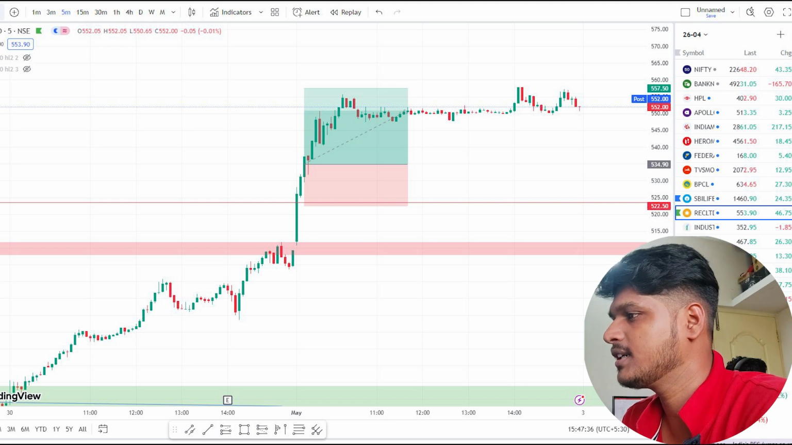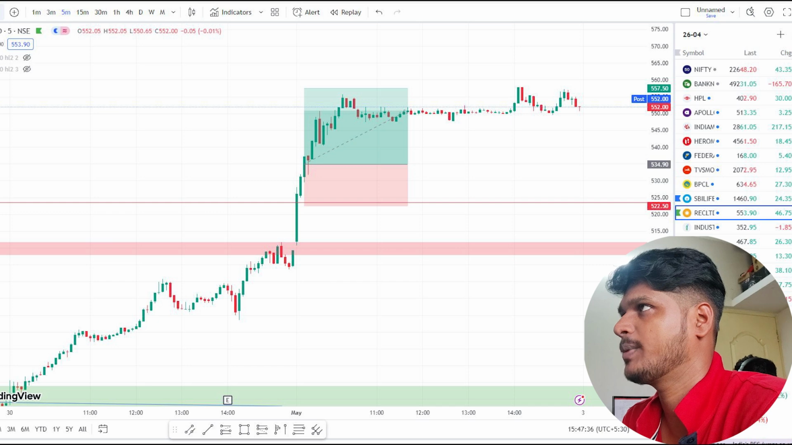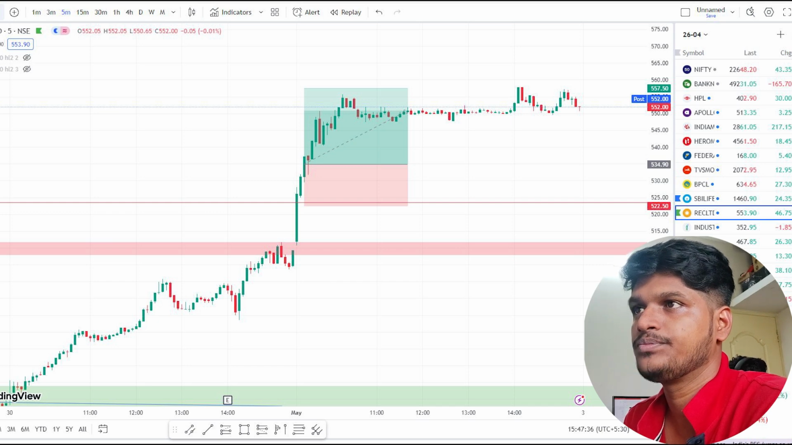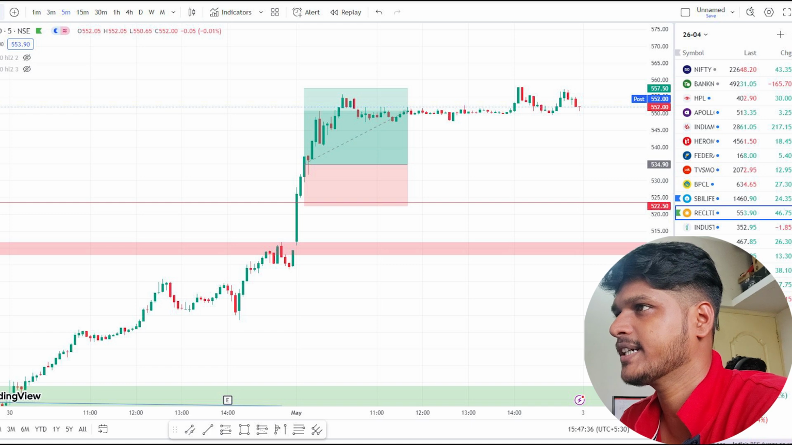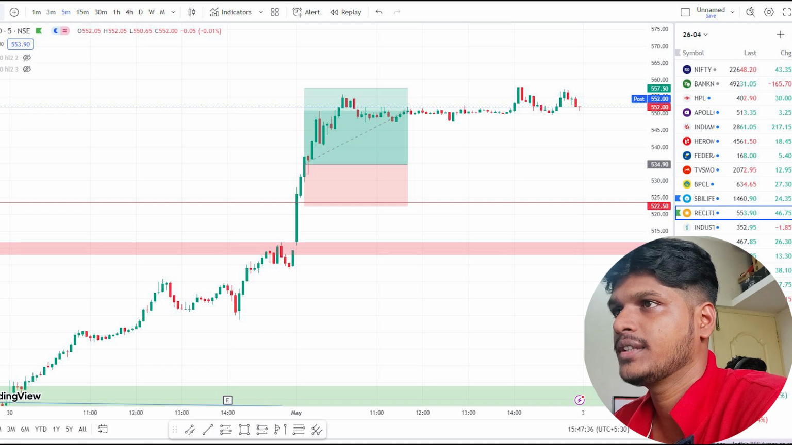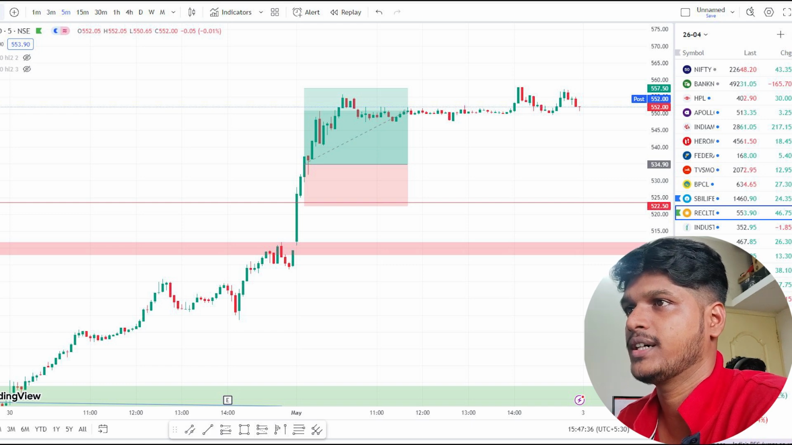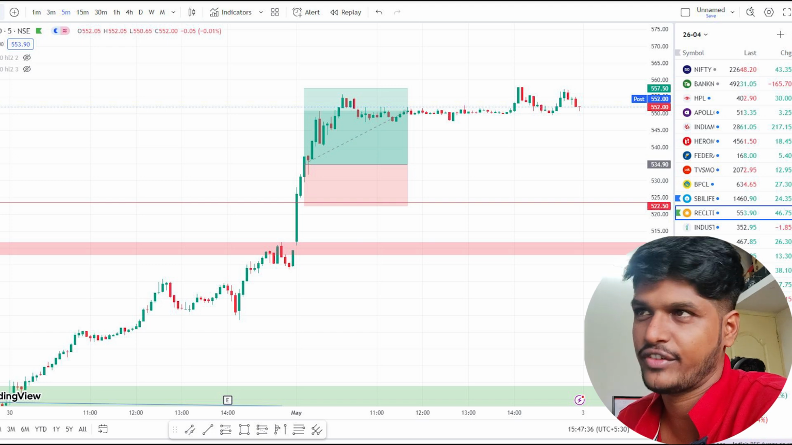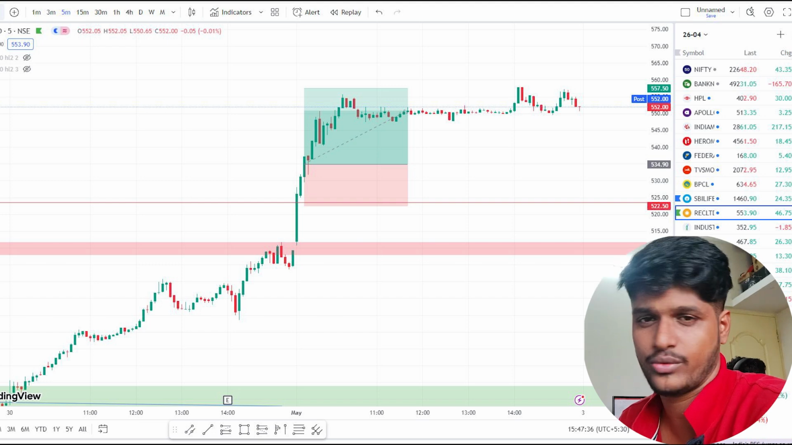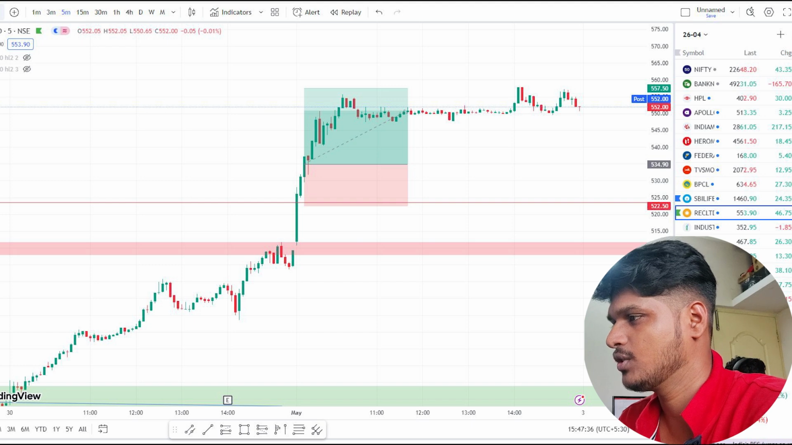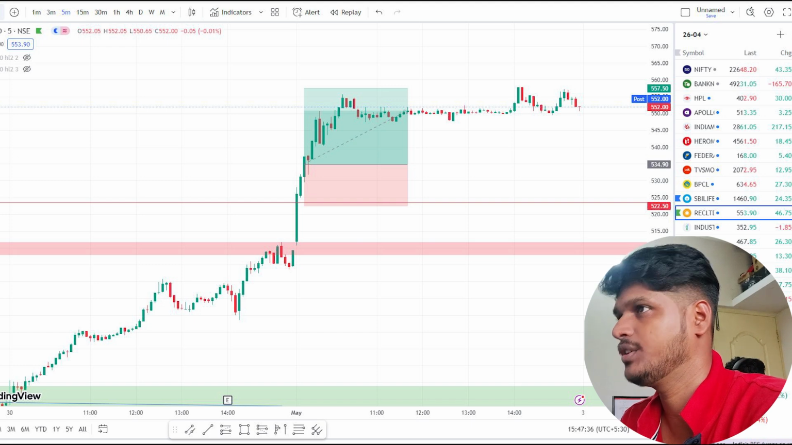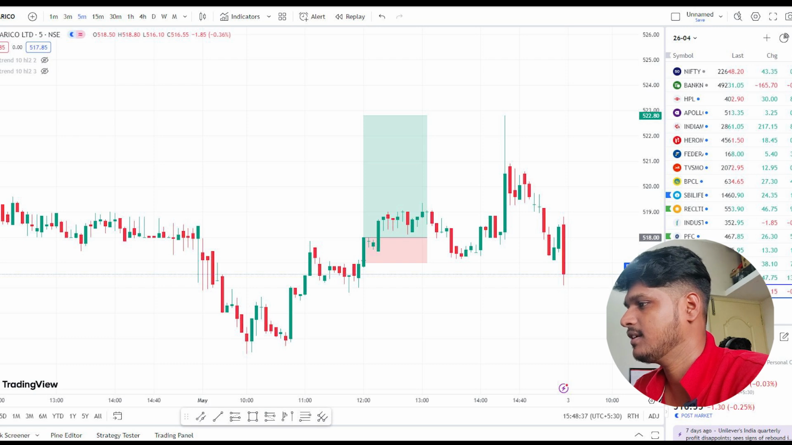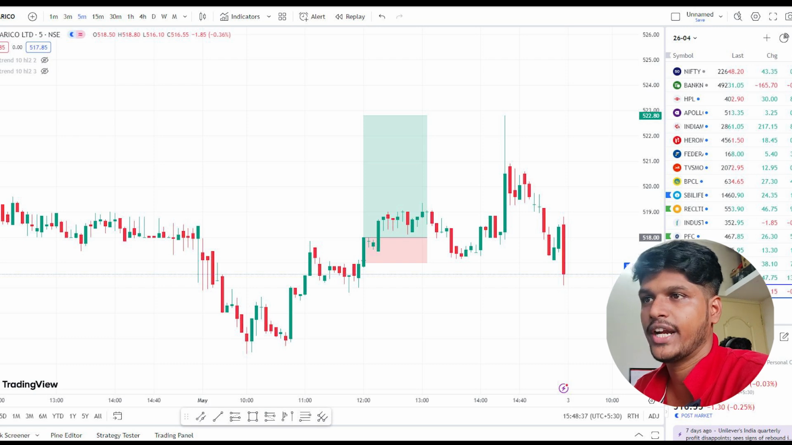So I entered with 3 quantities, and we closed this trade at I think 550 rupees. We sold REC at 550 rupees, which is more than 1:1 risk reward ratio. I think REC was a good trade. Moving on to the next trade, I think we had a good trade with Marico.